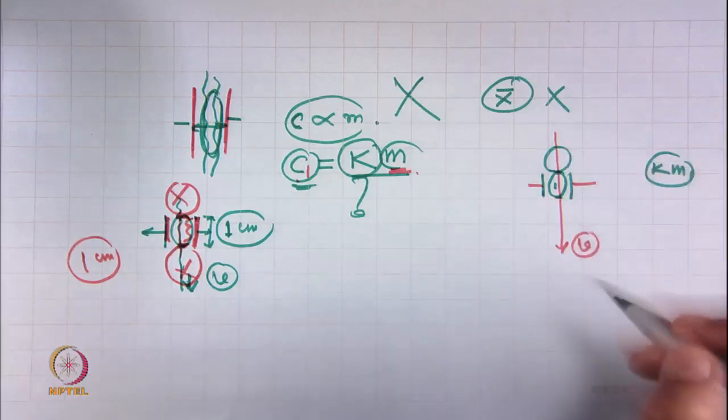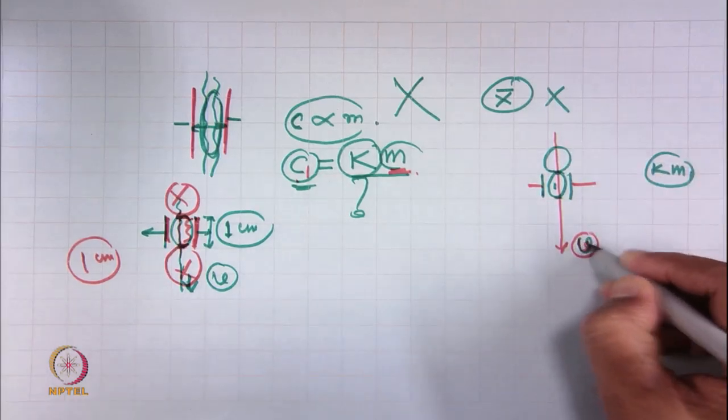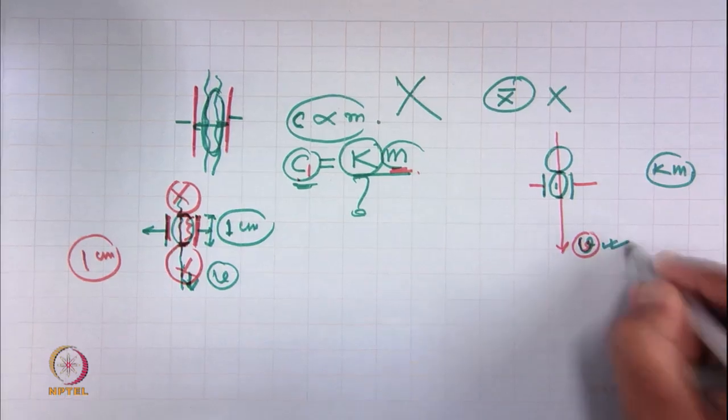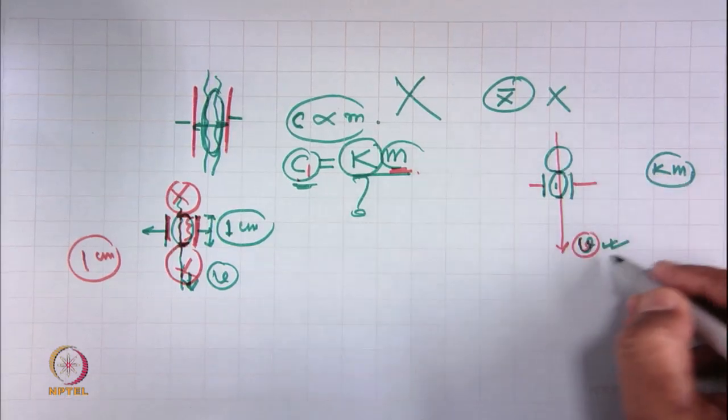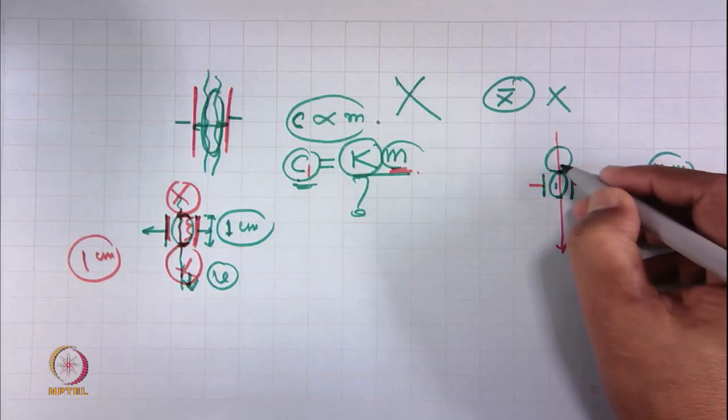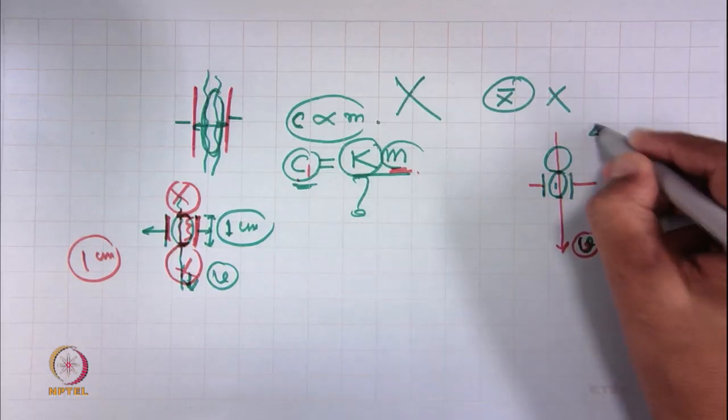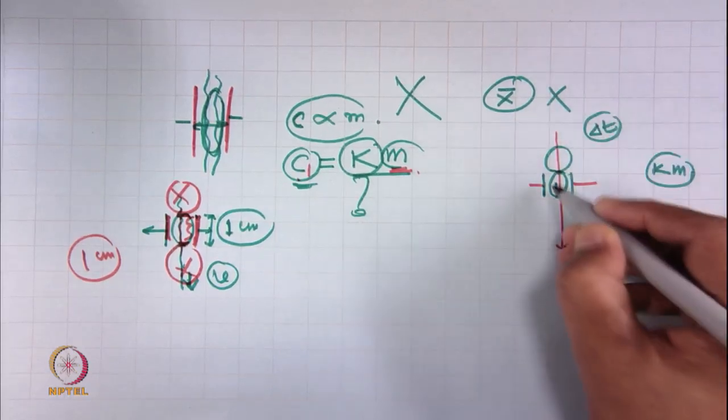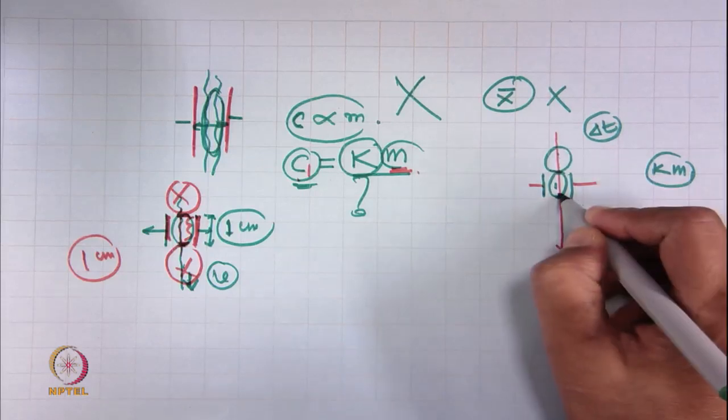Now, how will it take that? It has a certain speed, and after a certain time delta t, this portion will reach here.